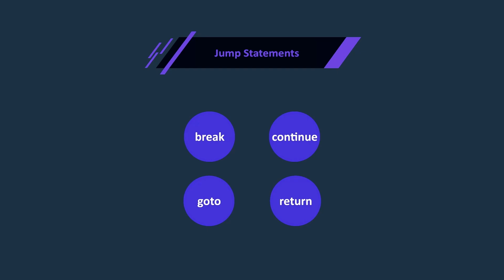Okay, in summary, in C#, the default control flow is sequential execution, where statements are executed one after another from top to bottom. However, we can modify the default flow using control flow statements.